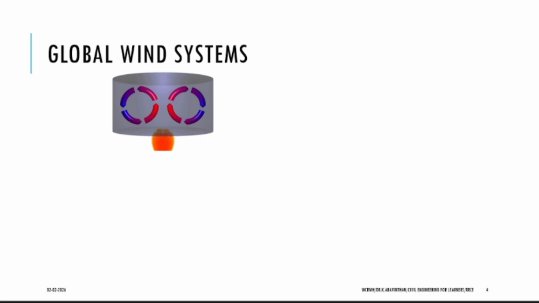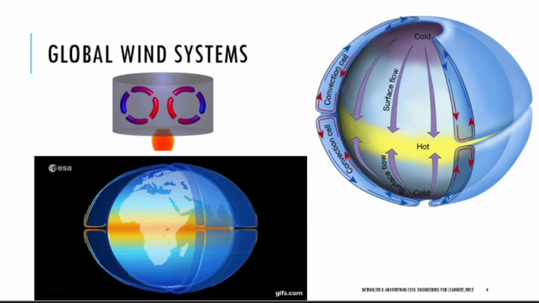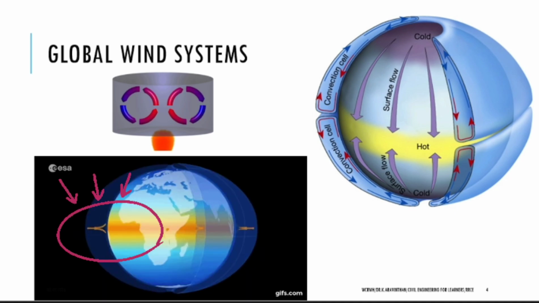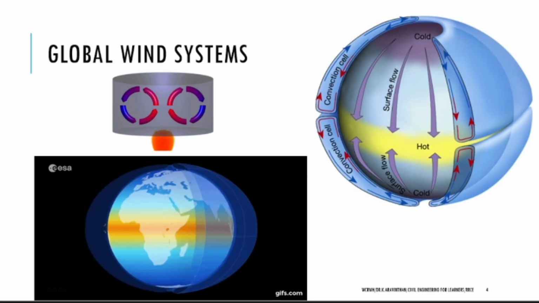The same thing is happening on Earth. At the equator, you have the highest amount of heat, it starts to burn at that place. See what will happen if you have wind at a particular place or you blow some hot air: it will move to another place. Can you see that the equator has the highest temperature? Wind is not blowing in a horizontal direction. We think that wind is blowing horizontally, but no, wind is blowing in a circular motion. This is the wind blowing throughout the earth. It starts from the equator and blows upward.